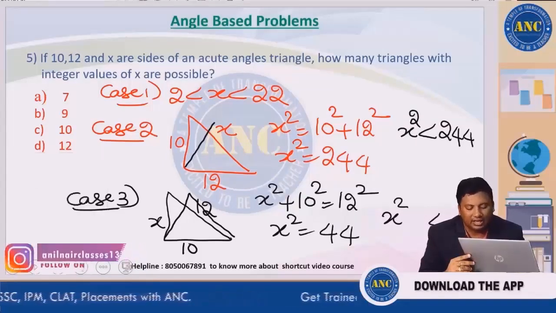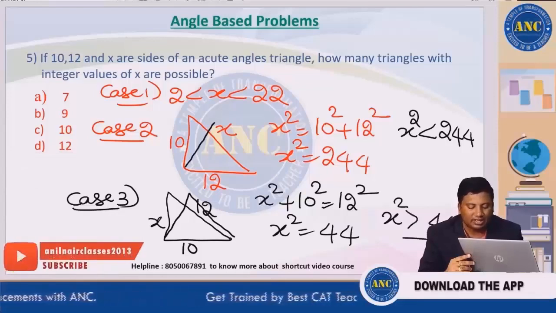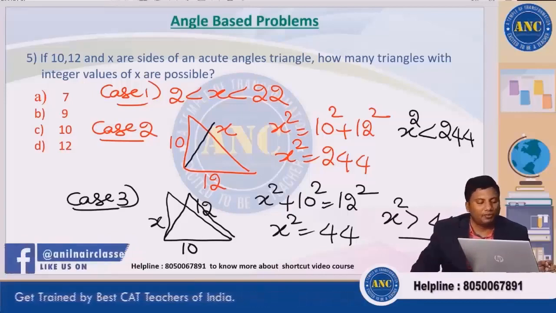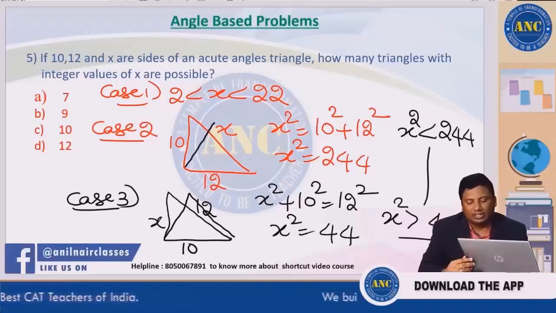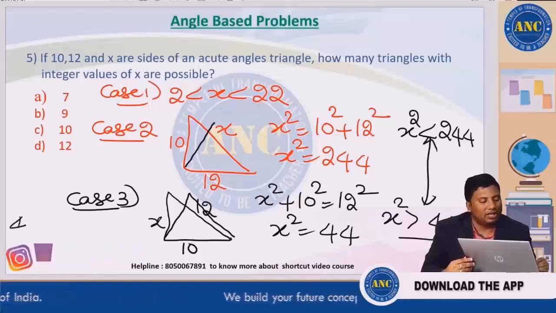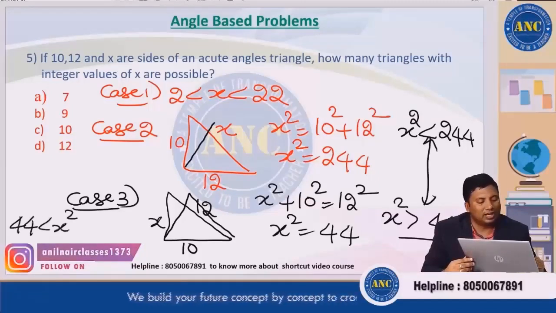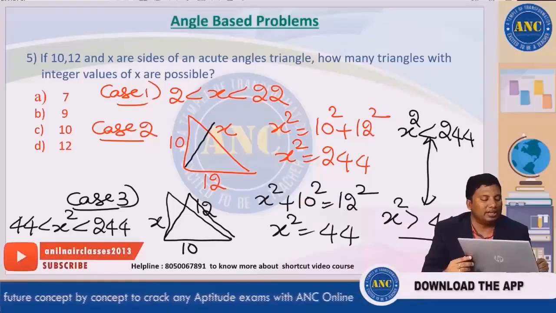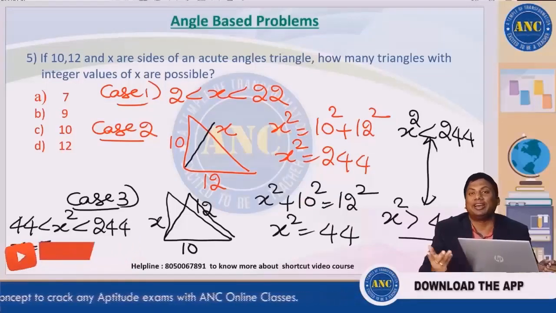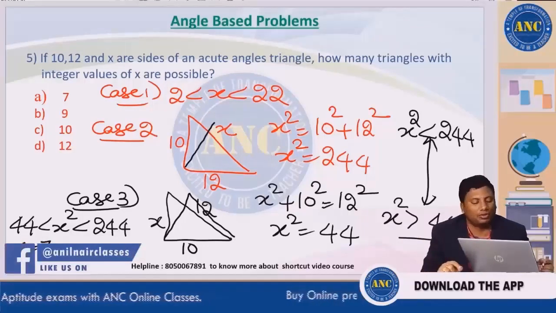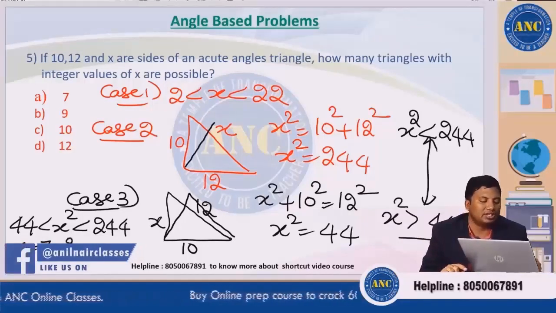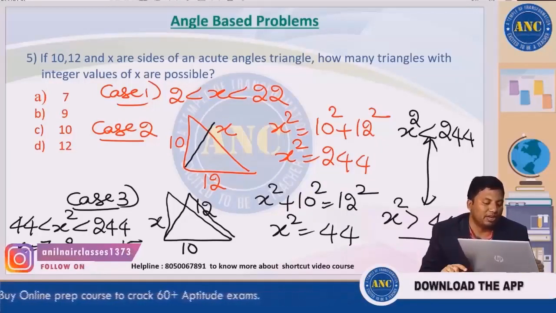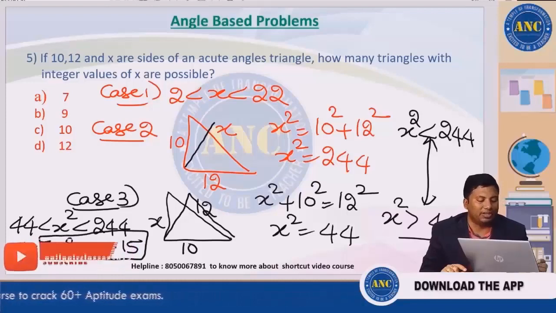X square is greater than 44. X square is less than 244. That means if I combine both, 44 less than x square less than 244. How many integral values can it take? 7 square is 49. 49 lies from 44 to 244. 8 square is 64. 16 square is 256. 15 square is 225. 7 to 15.